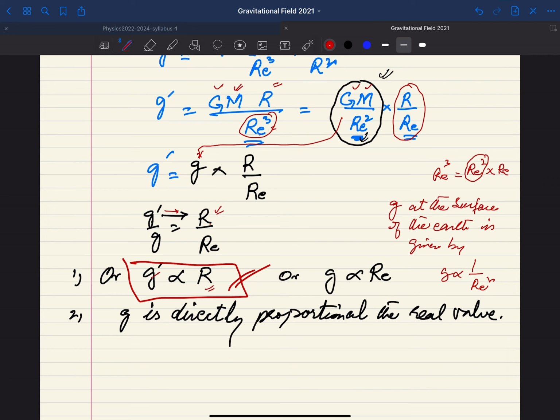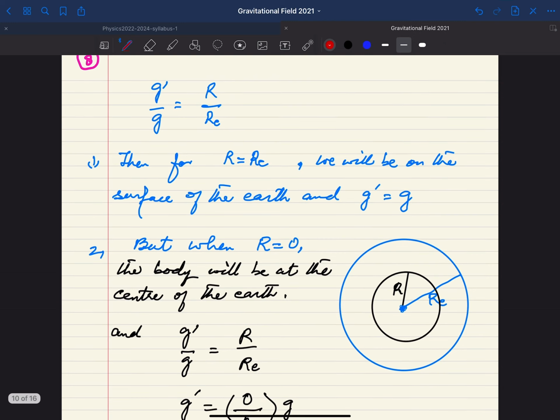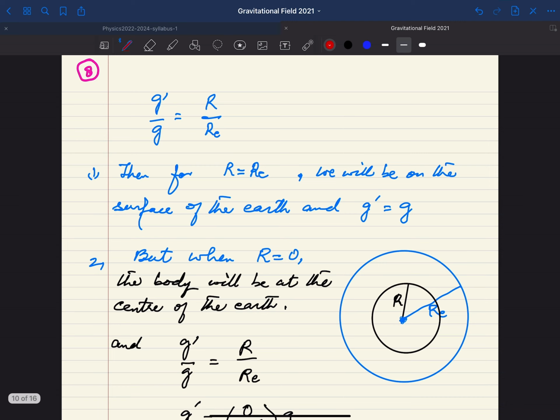So simply you can say, even if you don't want to write this G, just concentrate on this new value of G dash. Ultimately, you can simply say that this G dash is nothing but G. So the value of G in this case is directly proportional to the real value of R. So what is happening in this case? As I have just mentioned, when your R is equal to RE, what will happen?